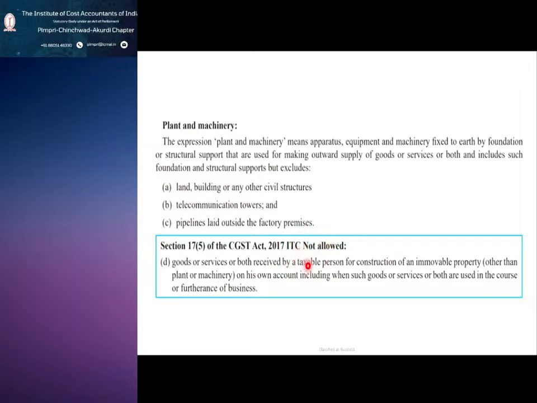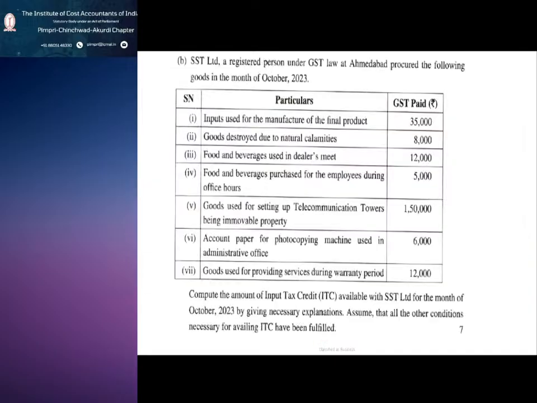ITC is not allowed. So going back here, you can see the goods purchased are for setting up of telecommunication towers being immovable property. So you are not eligible to avail this GST, but you can capitalize it and you can go for claiming depreciation.